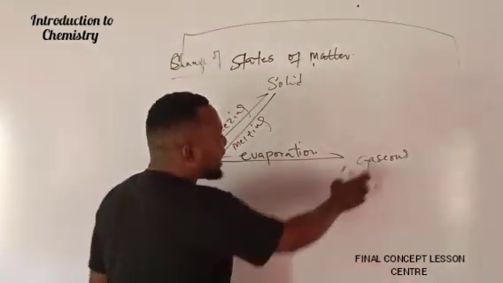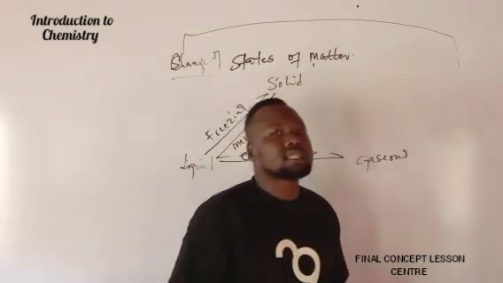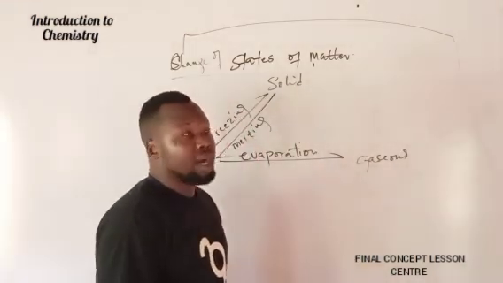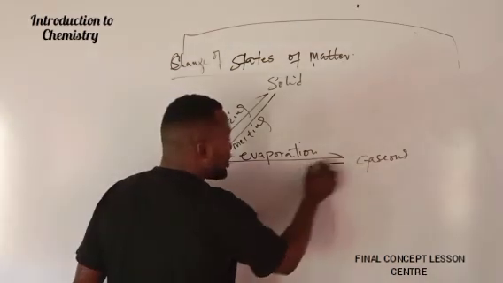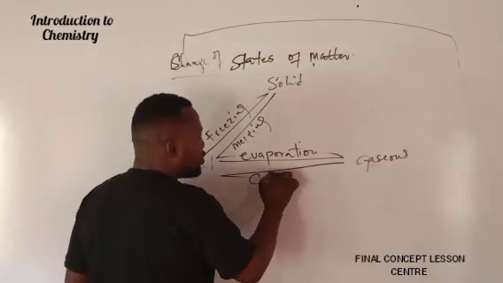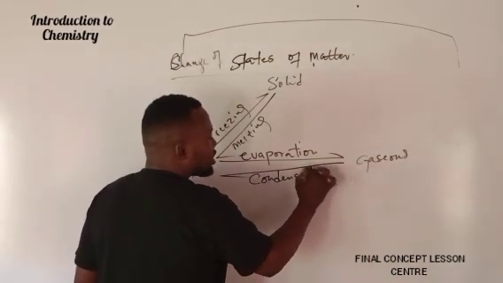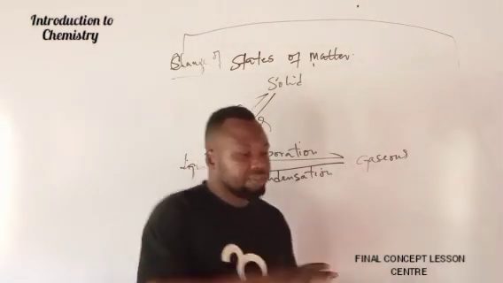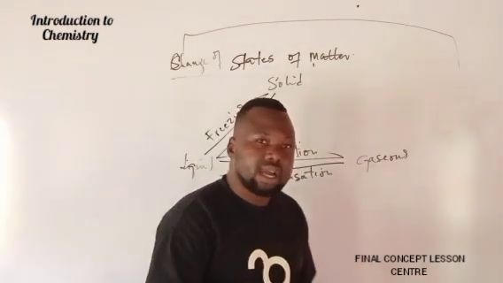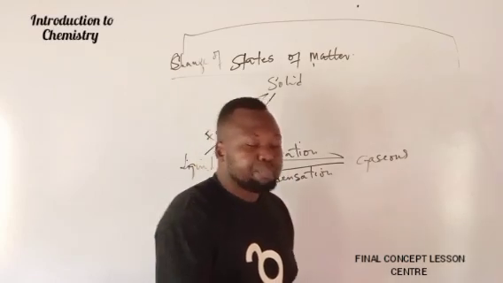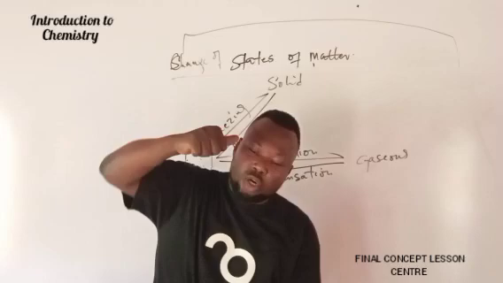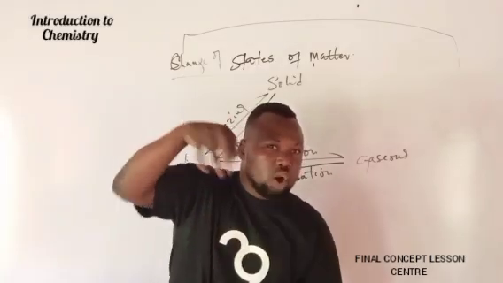So in the case of gases, somebody might ask, can a gas come back to liquid form? Yes, gases can actually come back to liquid form, and we call the process condensation. Gases do what? Condense. It's called condensation. And how does it occur? Imagine the reverse of your cooking. When you are cooking your rice, you cover the pot, and after a few minutes you open it, you notice that there is water on top of your pot cover.